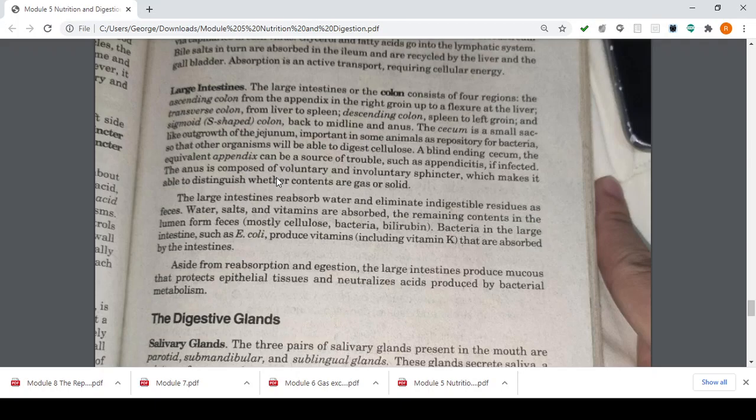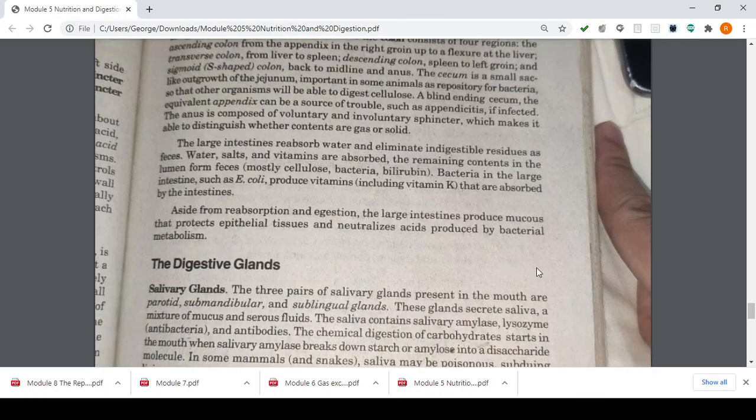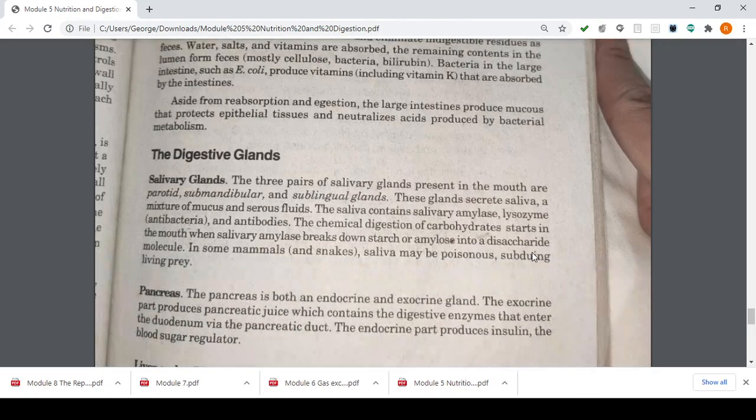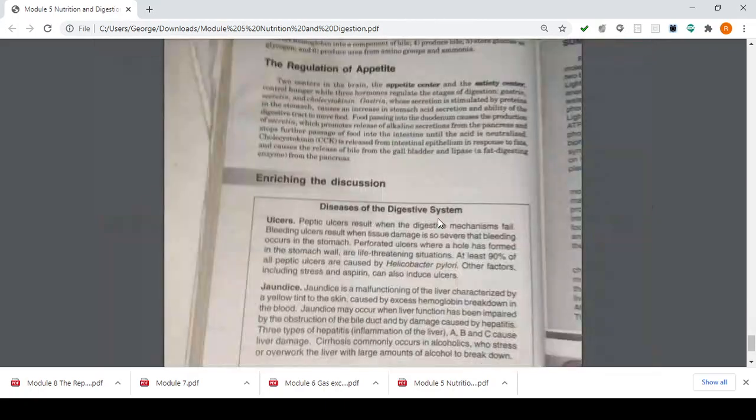Again, kids, E. coli is a bacteria which can be found anywhere, because we eat it if we don't wash properly. The large intestine can absorb and kill them if they are not killed in our stomach through its acidity. Aside from reabsorption and digestion, the large intestine produces mucus that protects your epithelial tissues and neutralizes acids produced by bacterial metabolism. So next and lastly, kids,